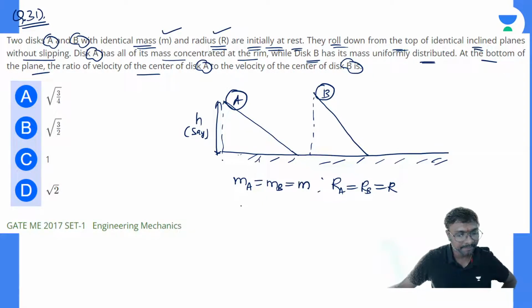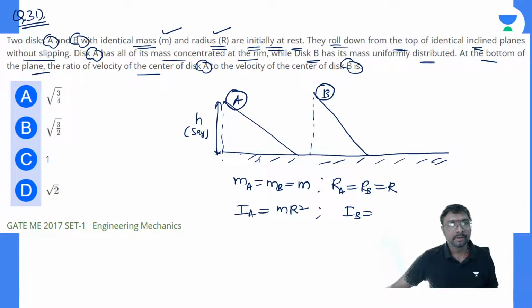What is IA? It is M R square. But what is IB? Disc A has all of its mass concentrated at the rim, while disc B has mass uniformly distributed.